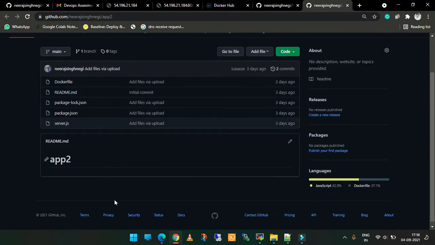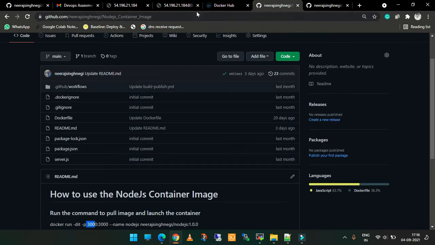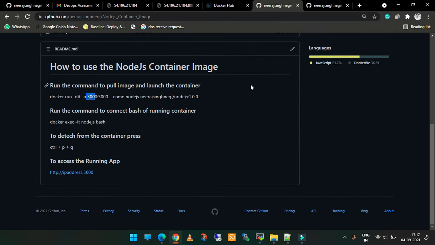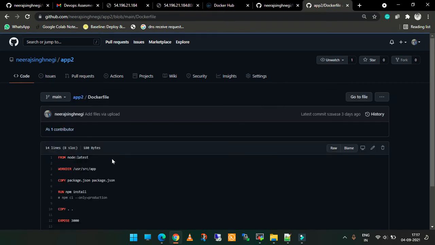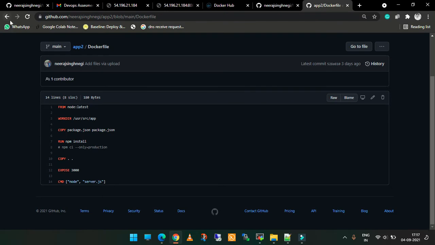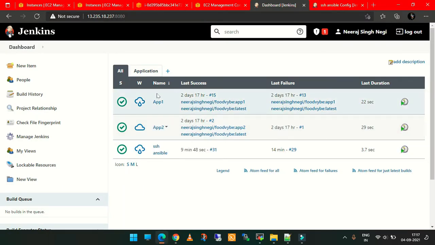So we have port 3000 opening here. This is 3000, and I attached it to port number 80 and 8080. I attached two ports for the two applications individually, you can say. So these are the code for the Dockerfile. Whenever the code changes in the Dockerfile or in the repo, it is automatically detected by Jenkins here.